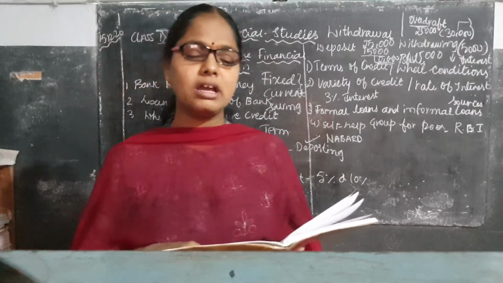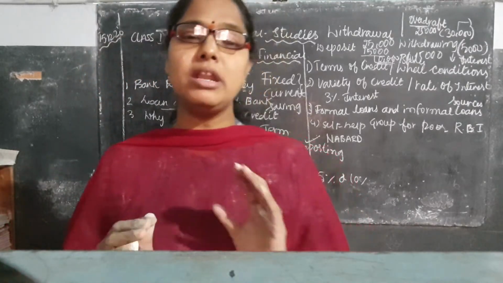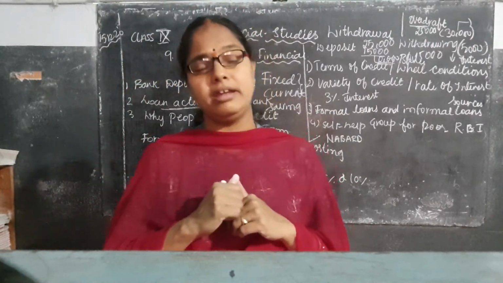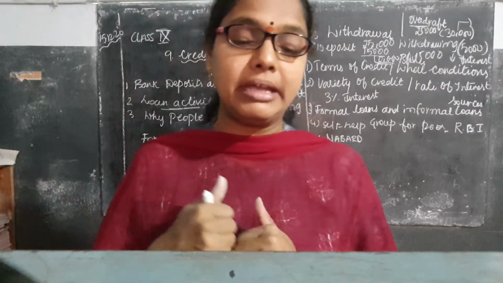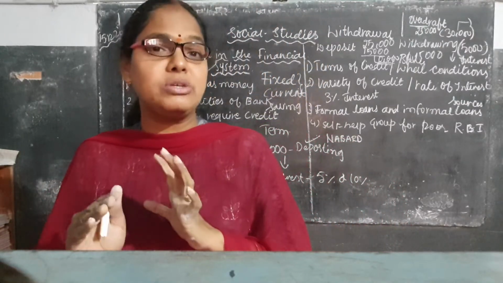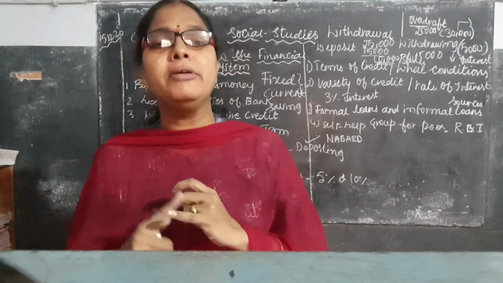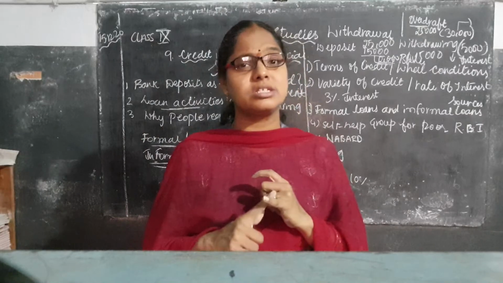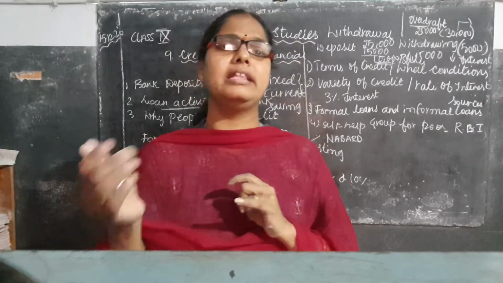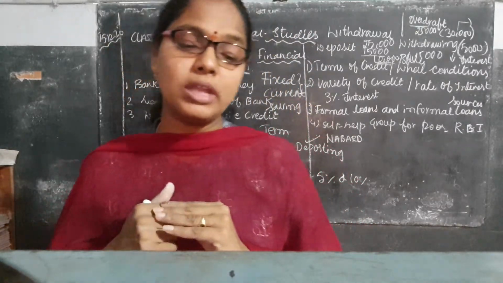Okay, here now, who are eligible to get the formal and informal loans? So now the bank will be giving the formal loans. Who are eligible to take the loan from the government, from the bank? Generally the bank will be giving the loan to people having a fixed salary. That is to say, whether they are employees of the state government or central government, because they will be getting a regular salary. From that salary they will be paying interest to the banks.